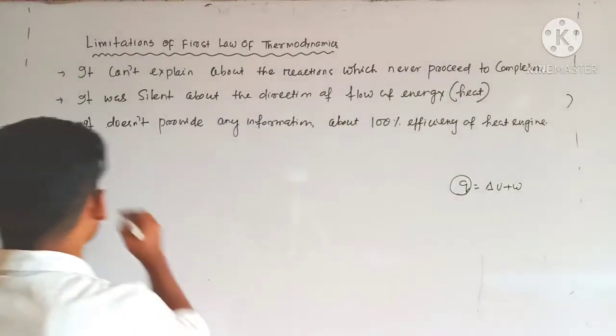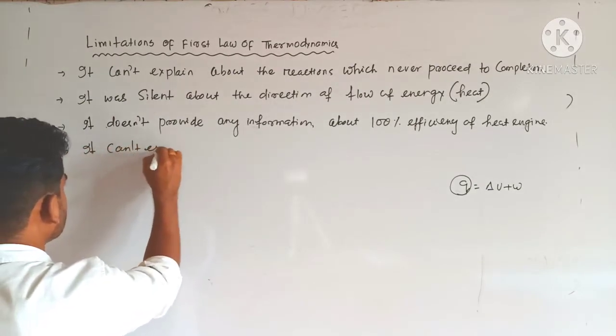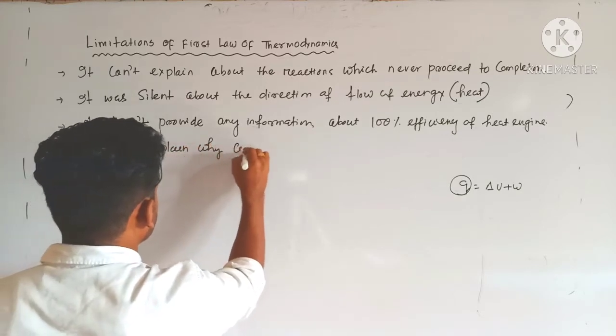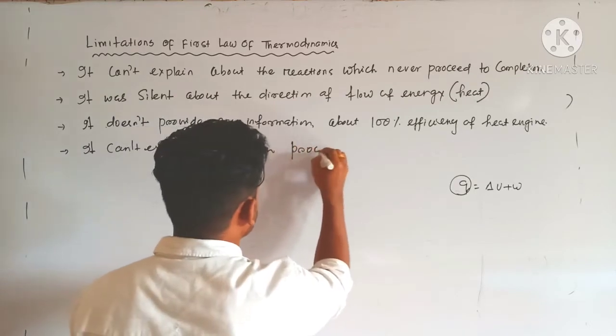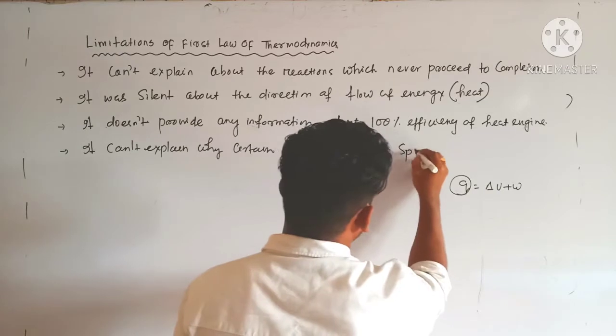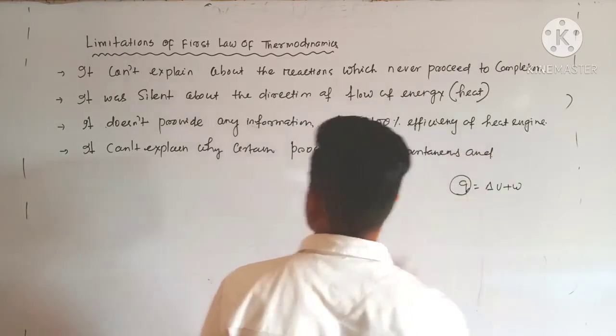It cannot explain why certain processes are spontaneous and irreversible.